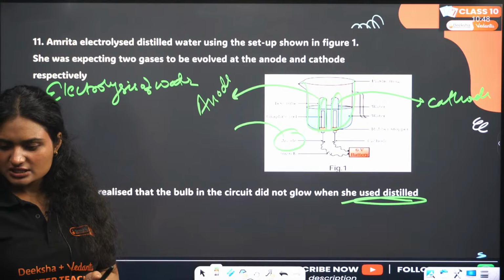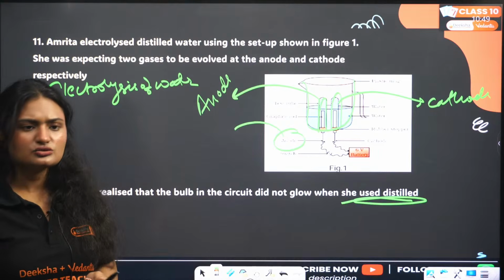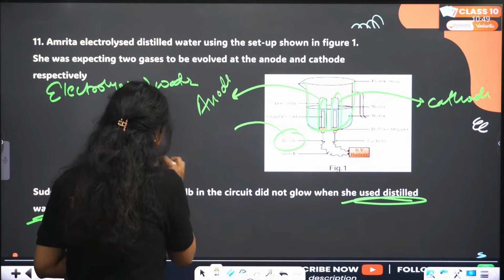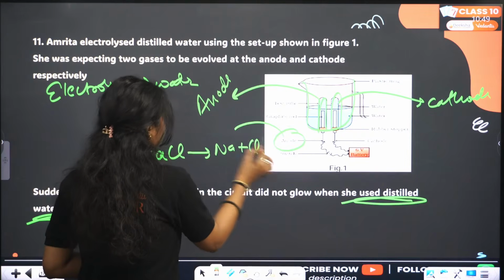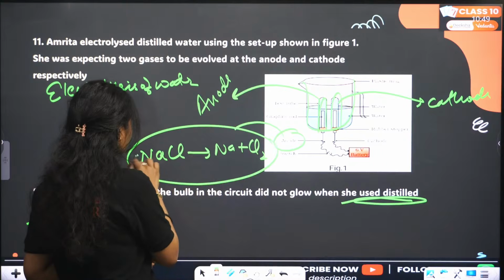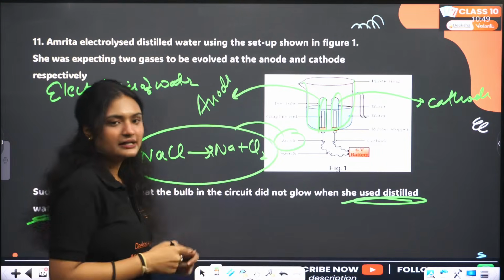Any equations in this reaction? I believe you're asking. So the equation is NaCl gets broken down into Na. This is the reaction. Balance it. Clear?